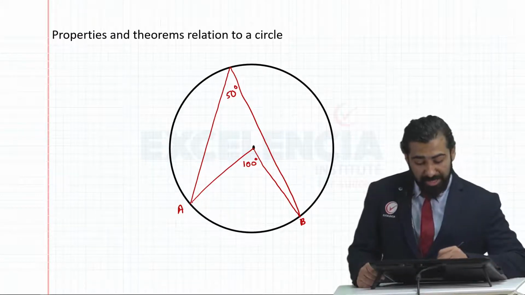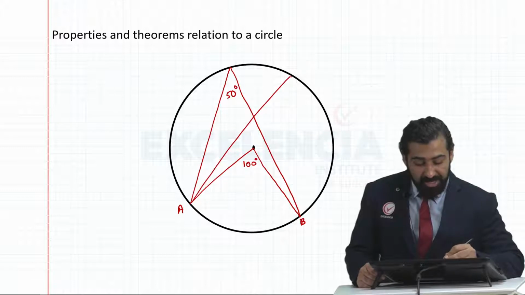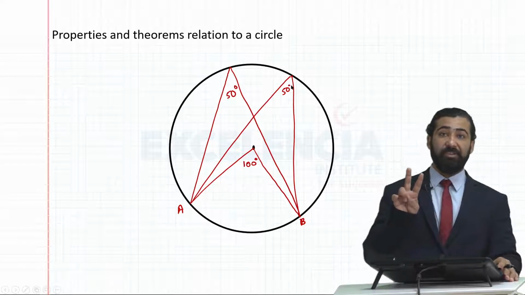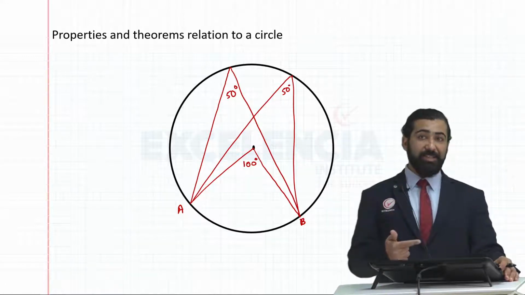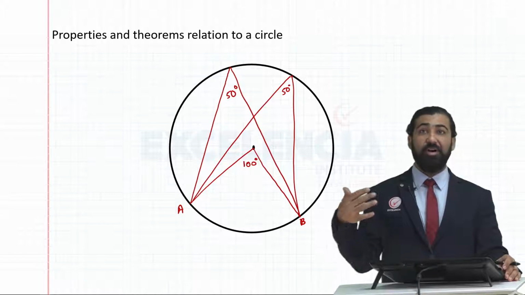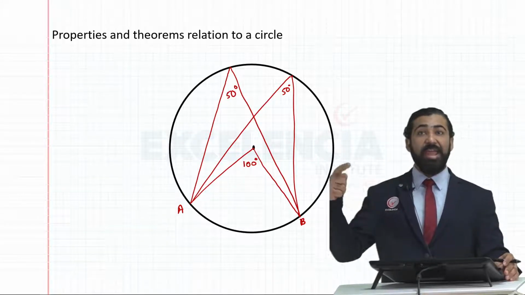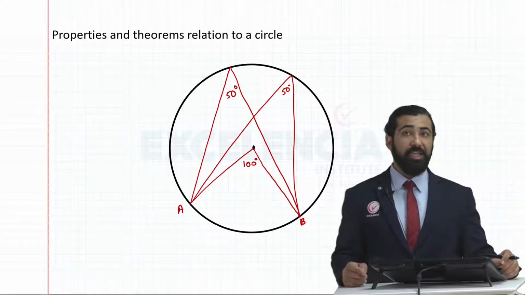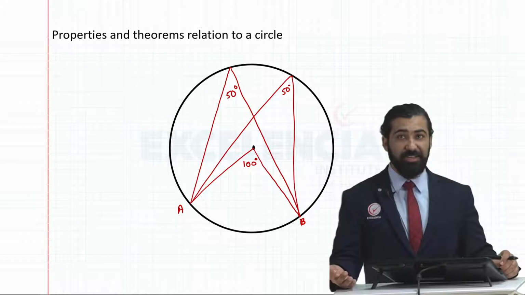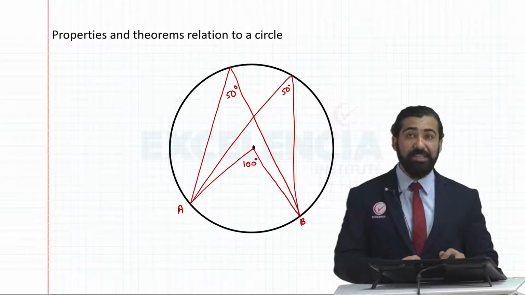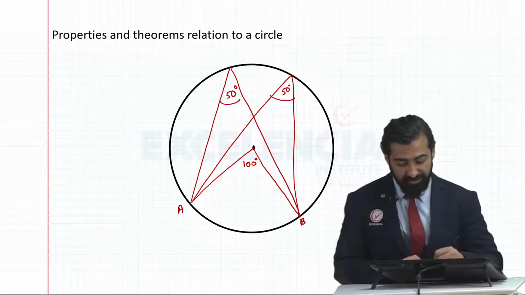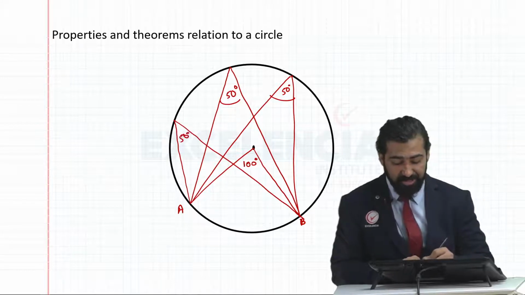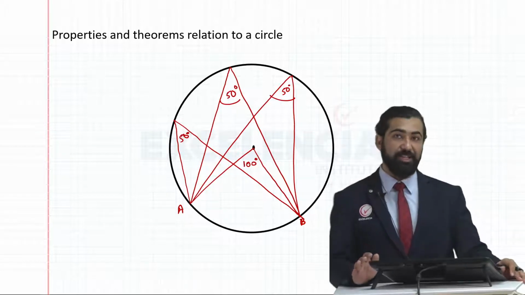No matter how many angles I make like this on the circumference, each of these will be half of that at the center. So here there are two important properties that we are looking at. First, the angle at the center is twice that at the circumference. Alternately, you can also think of it this way: the angle at the circumference is half of that at the center. Angles on the same side of the circumference are always equal. Basically this angle and this angle are equal. If I make another angle using the same arc, that angle will also be 50 degrees. Each of these angles is equal.